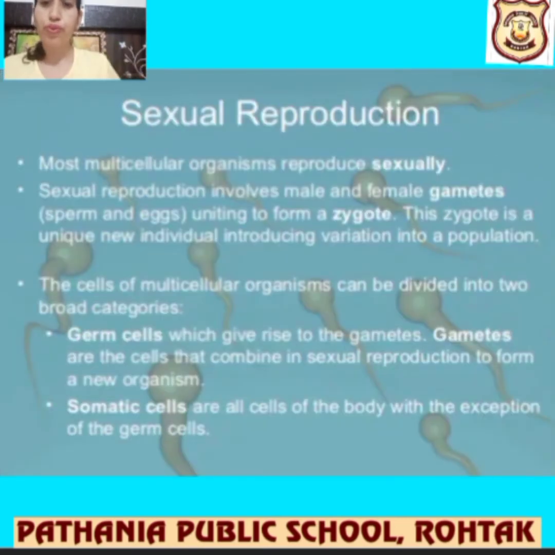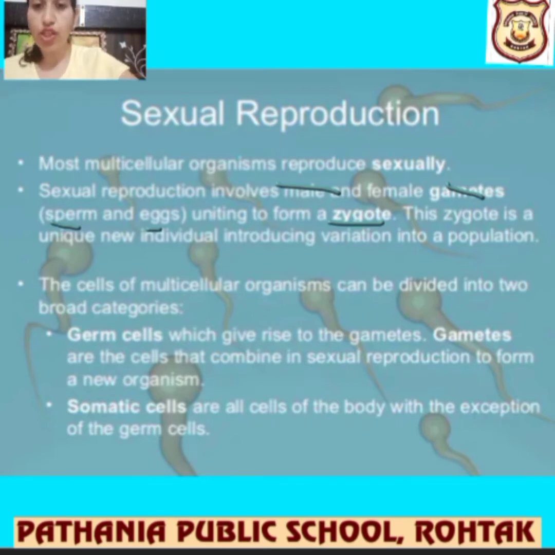That is sexual reproduction. One by one we will talk about it. We have done asexual. Now we have started on sexual reproduction. Most of it takes place, let me clear you, in multicellular organisms. Right? Sexual reproduction involves male and female gametes, first of all. So male gametes, we talk about sperm, and female gametes, we are talking about eggs. Uniting to form a zygote, like when they are fusing together, they form a zygote.